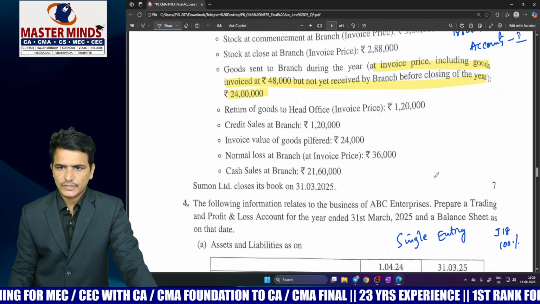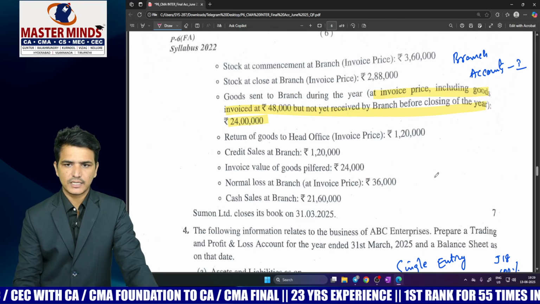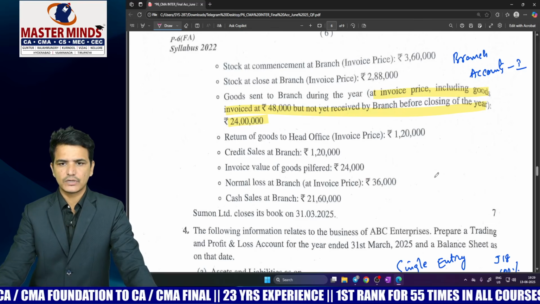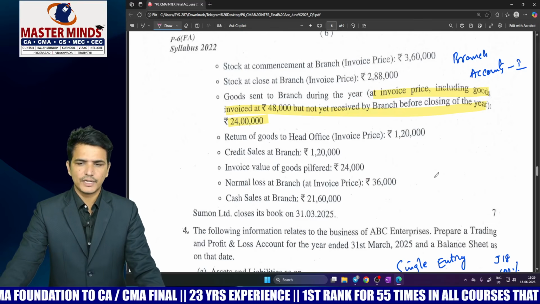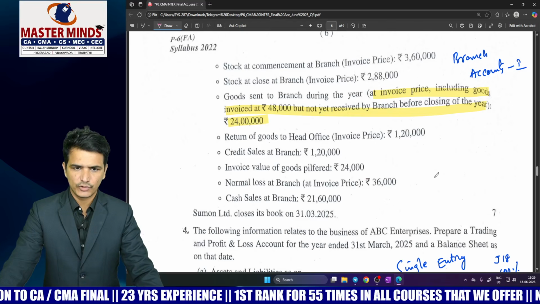Actually this adjustment is also covered, but this adjustment was covered under the debtors method, but in the examination they have covered this adjustment in the stock and debtors method. So only when you have some conceptual clarity, then only you can answer this kind of points.